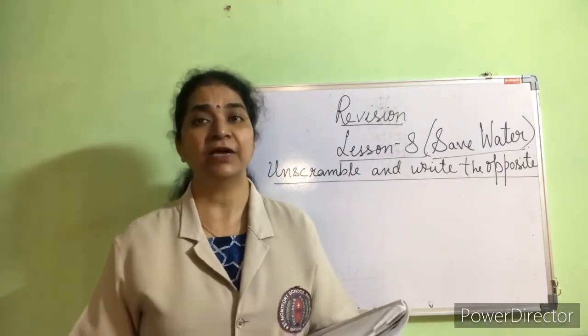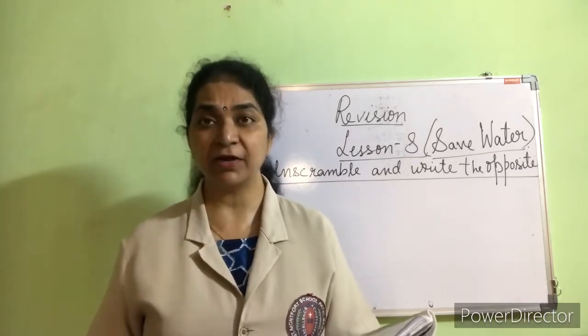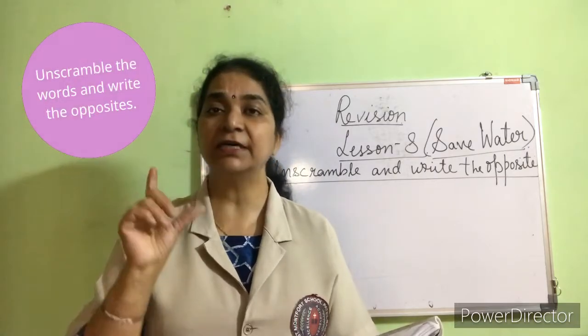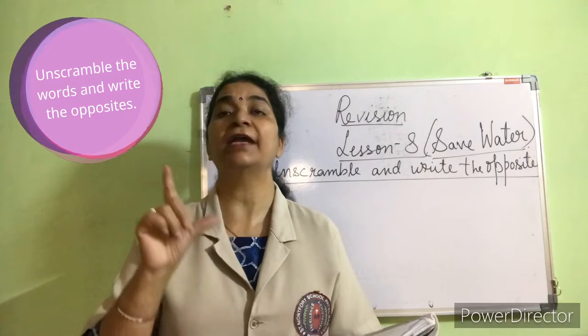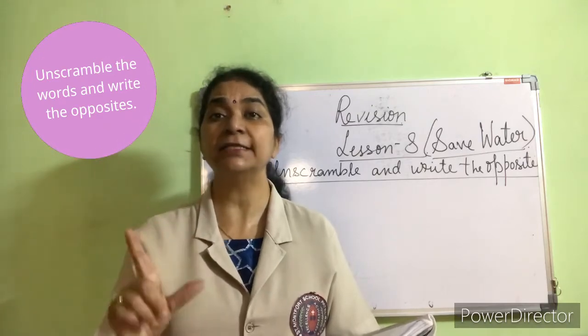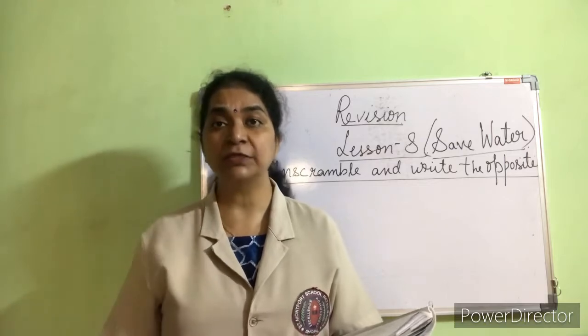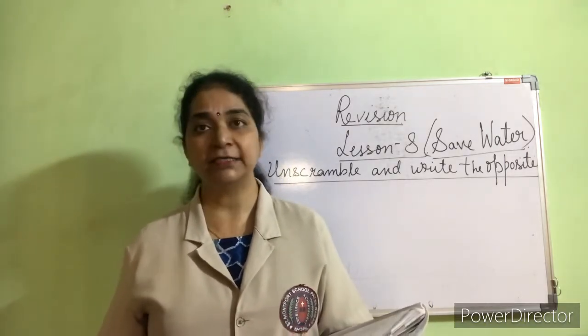That is, first unscramble the words and write the correct word, and then write the opposite of that word. First, the word is given with the wrong spelling. You have to unscramble and write the correct word, and then search for the opposite word and write it. Come on, let's do it fast.